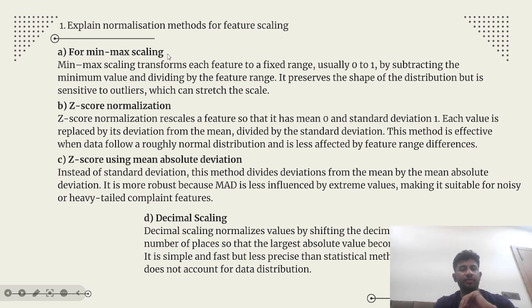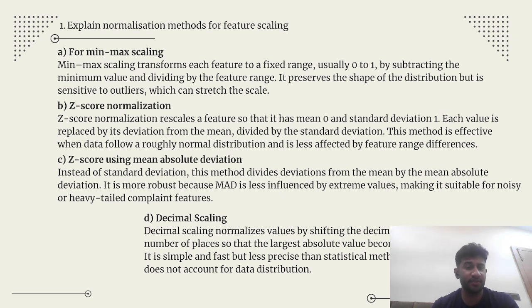Min-max scaling transforms each feature to a fixed range, usually 0 to 1. By subtracting the minimum value and dividing by the feature range, it preserves the shape of the distribution but is sensitive to outliers, which can stretch the scale.